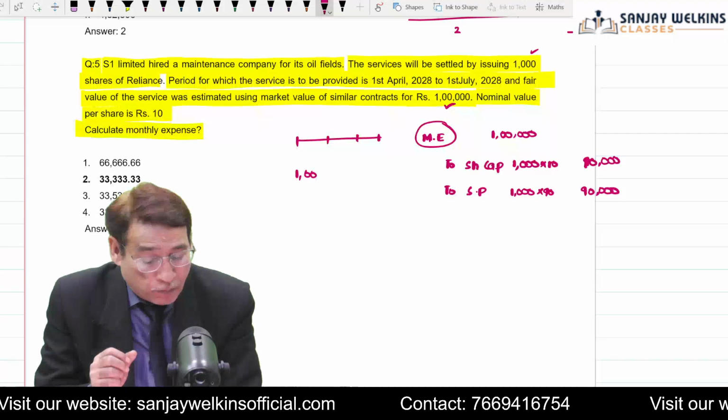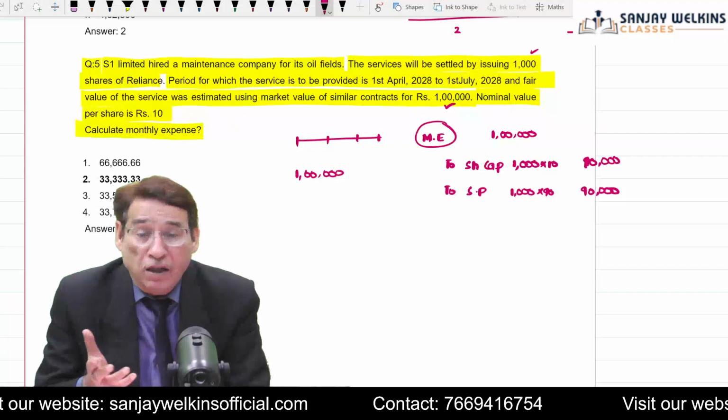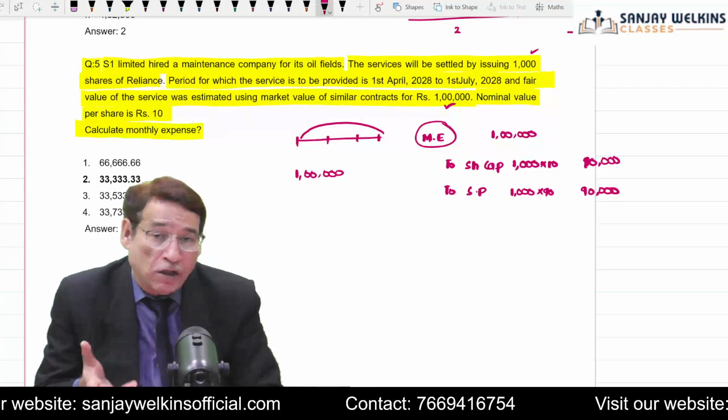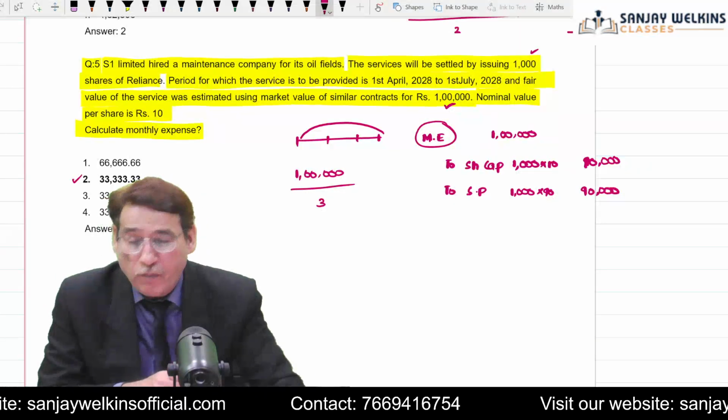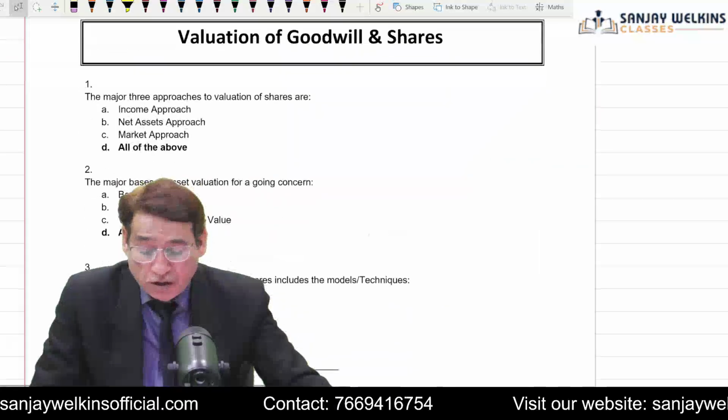Now total expenses 1 lakh means 1 lakh is covering a period of 3 months. So I will have to divide it by 3 to know the monthly expense. So monthly expense will be equal to this much. Is it clear to you or not?